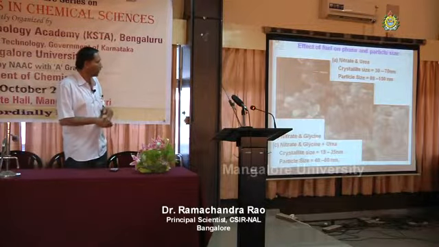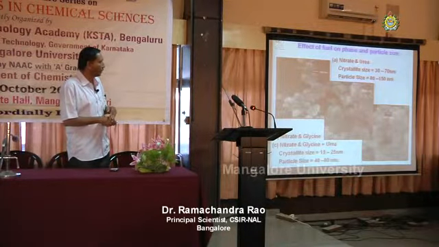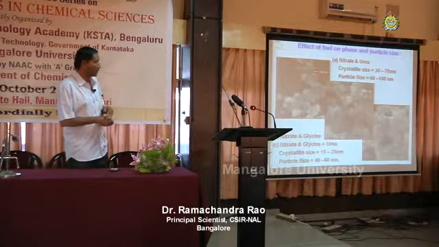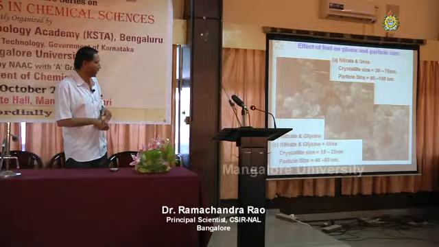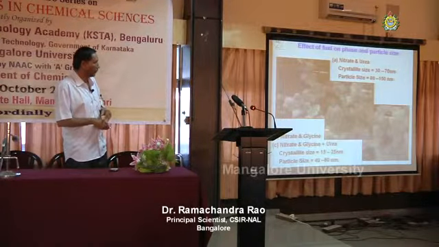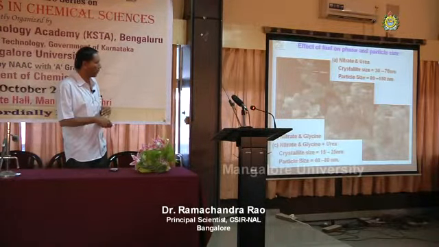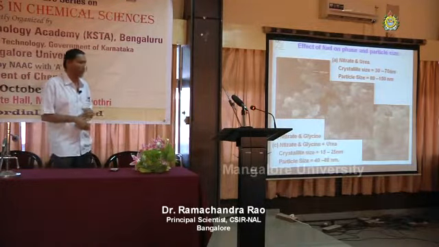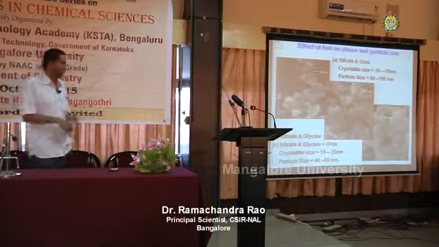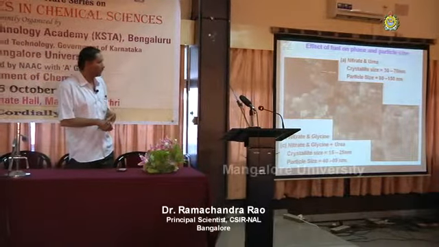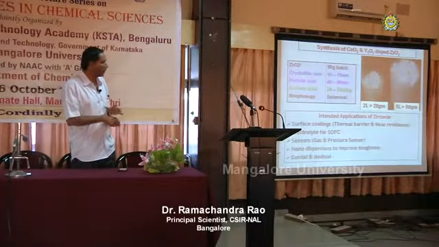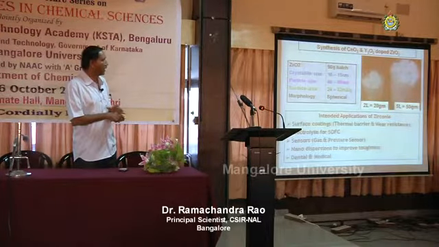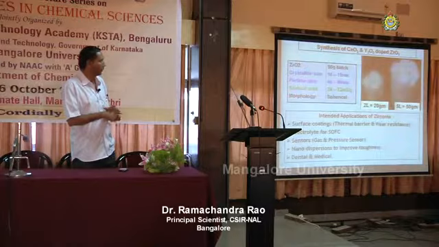So when we use urea alone, we get a slightly bigger particle size. When we use a little excess of urea, or glycine, or nitrate plus glycine, we get still finer and more uniform particles here; the crystallite size is 15 to 25 nanometers, and particle size is 40 to 80 nanometers. Next.